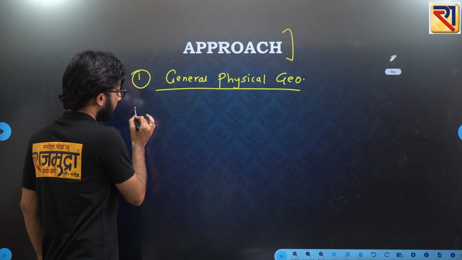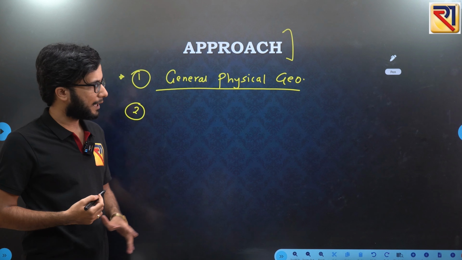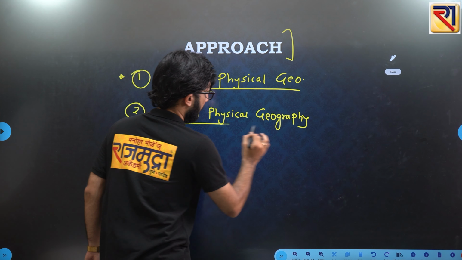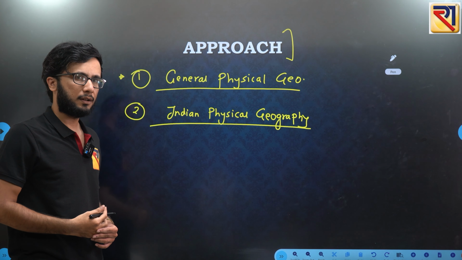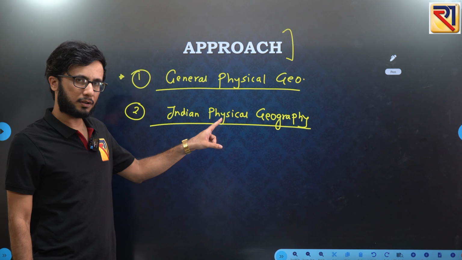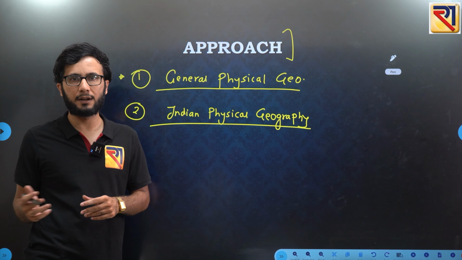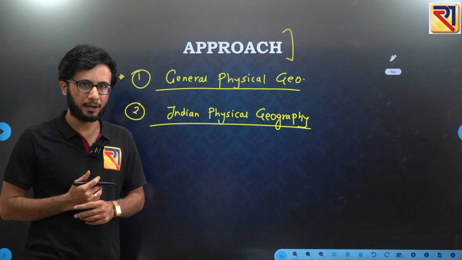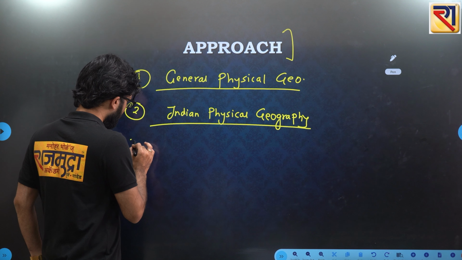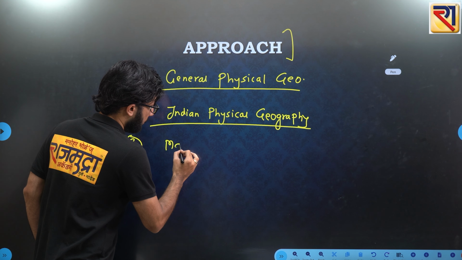Now once you are completely done with this general physical geography, then you will go for the Indian physical geography. Here you will again read about the physical geography related aspects of India, like different mountains in India, rivers in India, plateau regions in India, like that. Now once you are done with this, then you will go for the geography of Maharashtra.